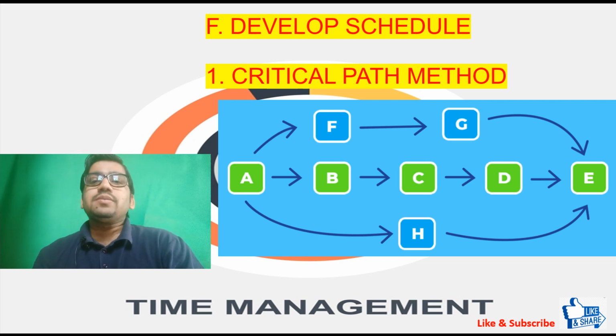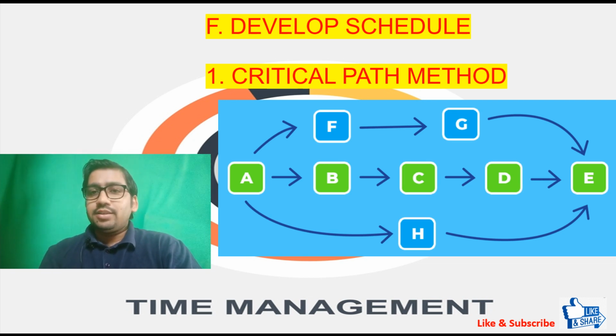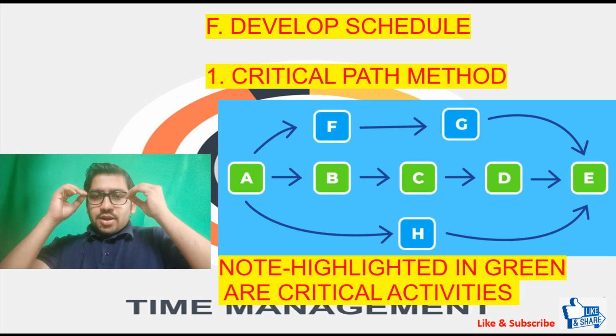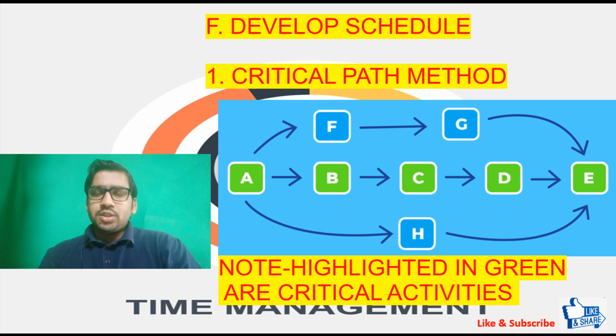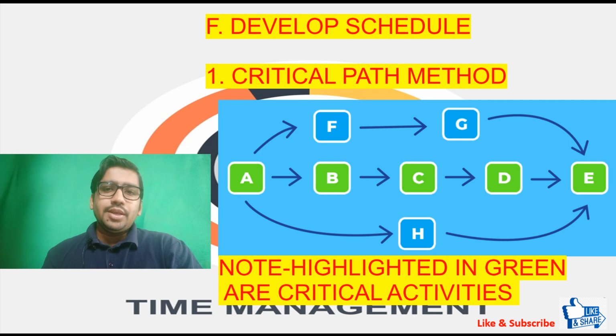So what is this? Let's take an example. Suppose our project is the construction of a building. There is a sequence of activities: excavation, piling, footing, plane, beam, slab, etc. We have to join these dots to get the work done effectively.